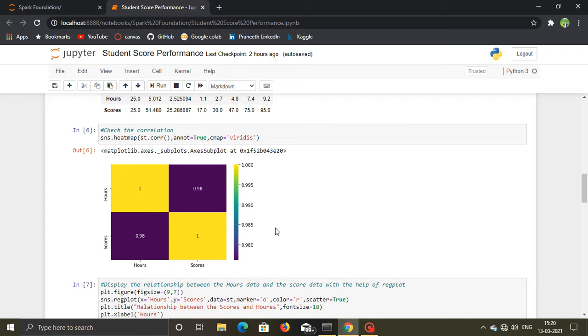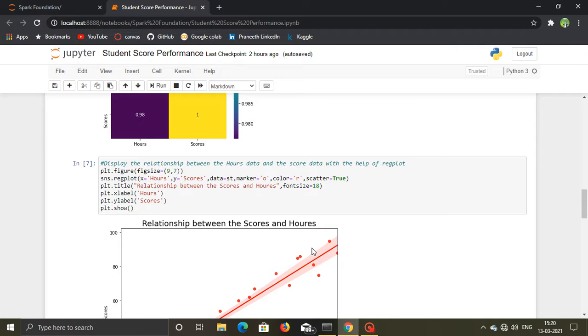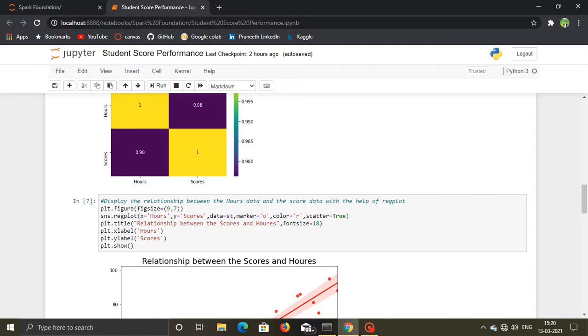After that we need to check the correlation between the variables. What is correlation? If one variable increases, another variable also increases automatically. So there is some relation between them. Correlations are of three types: positive correlation, negative correlation, and zero correlation, that is no correlation. For positive correlation, you can see 0.98, which means hours is very highly correlated to the scores. If you have a negative correlation, the negative sign indicates that it is a negative correlation.